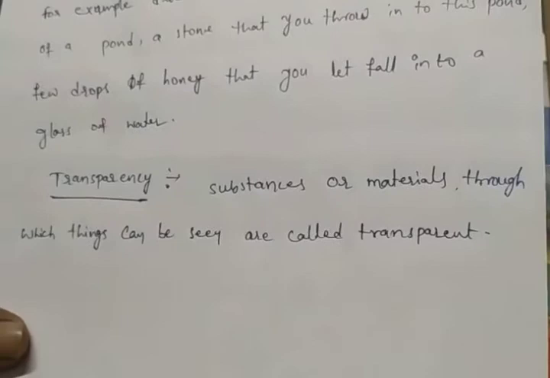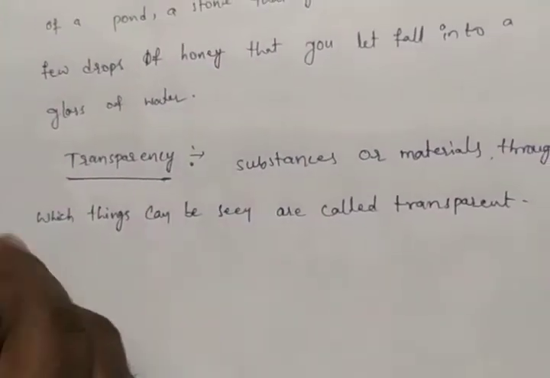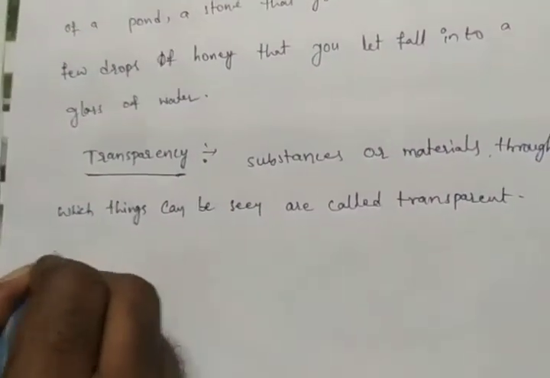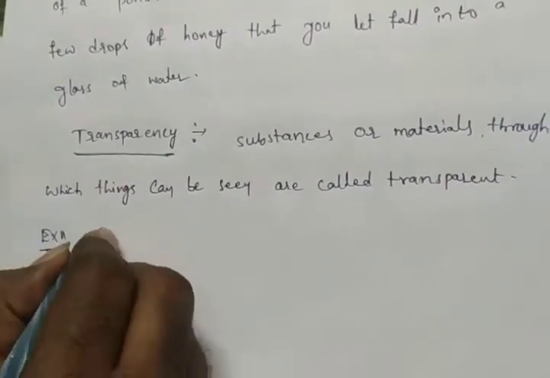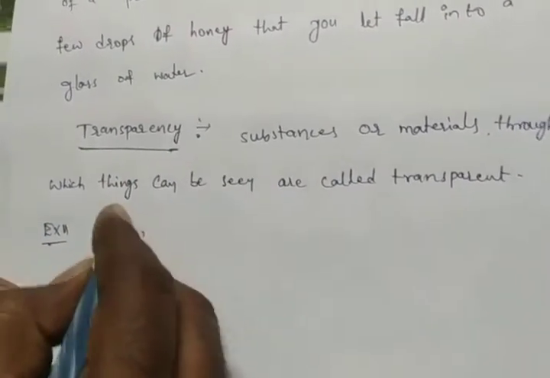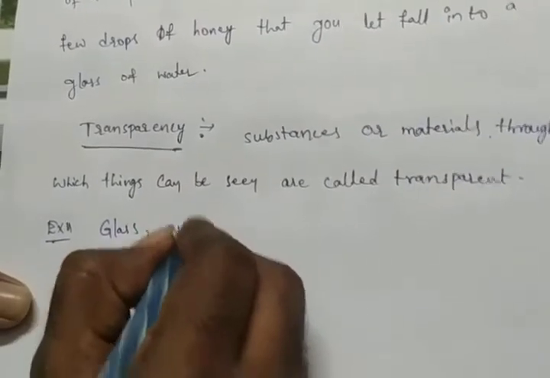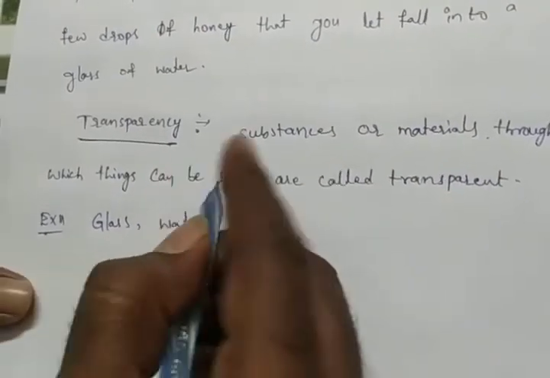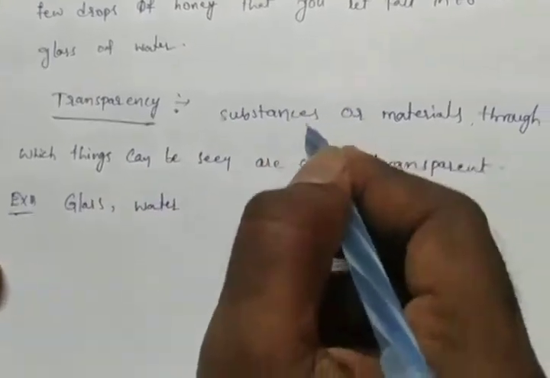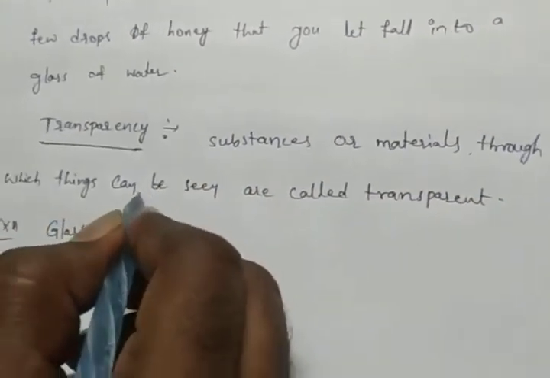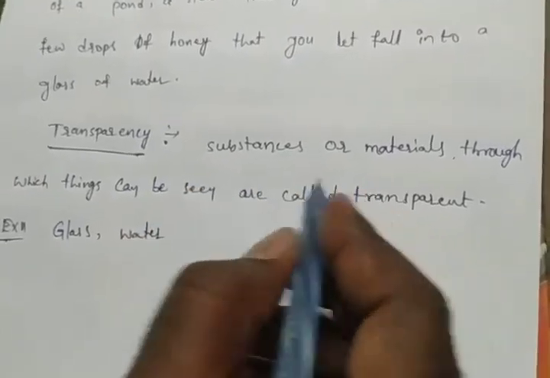So, for example, examples of transparent materials: glass, water is also transparent. From the glass we can see the objects. Substances or materials through which things can be seen are called transparent.